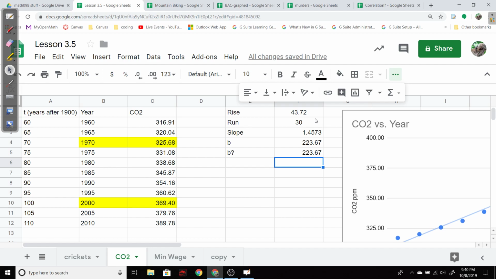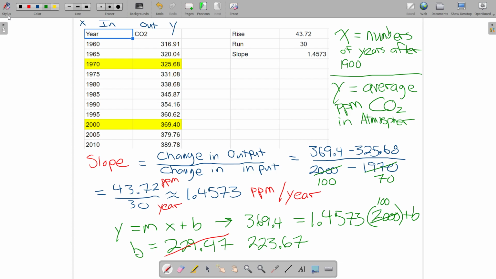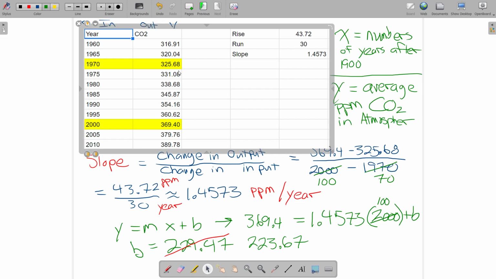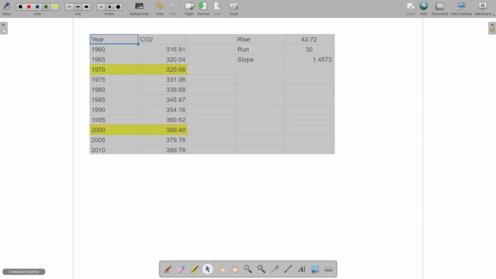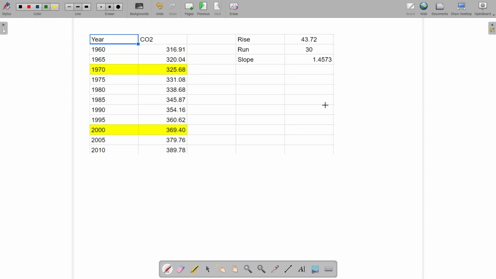So now I have a linear model for this situation, given my redefinition for what the independent variable was. So back here, let's just grab that into a new screen, make it a little cleaner. All right, so again, we have X is the number of years after 1900.